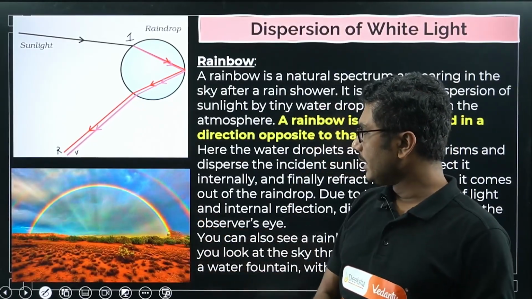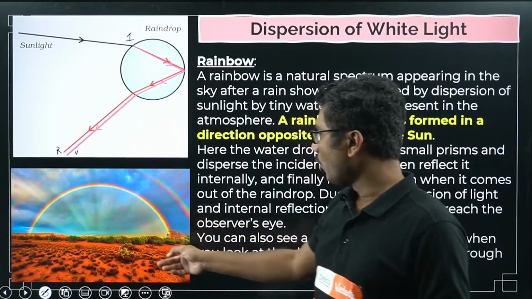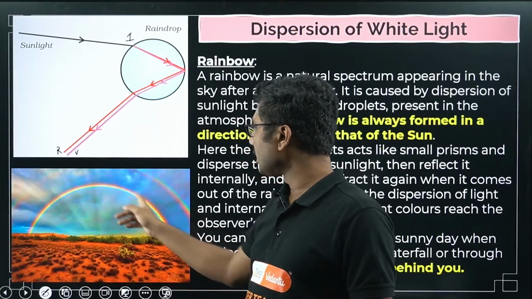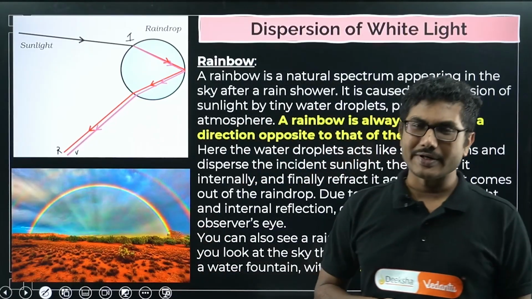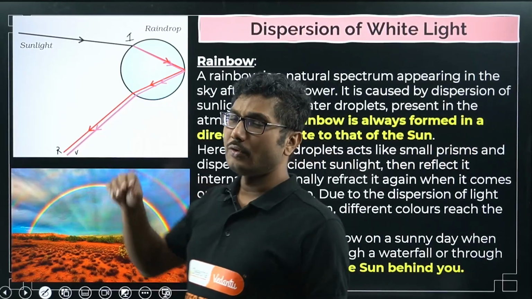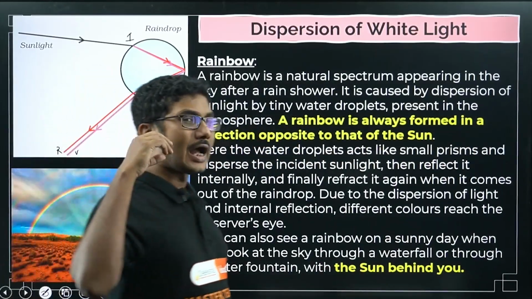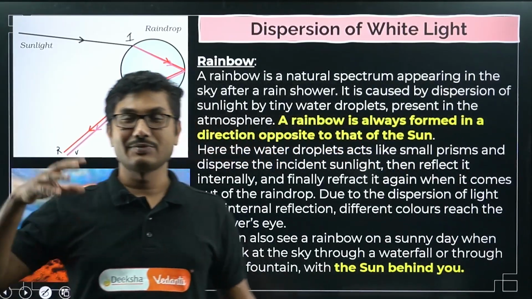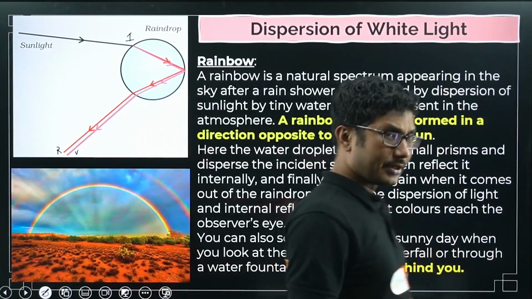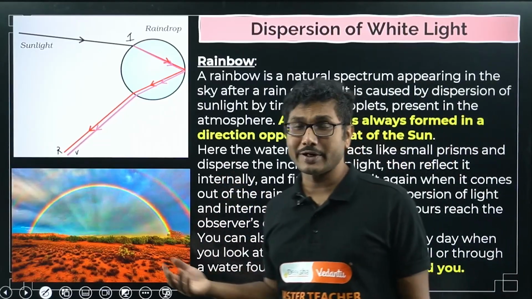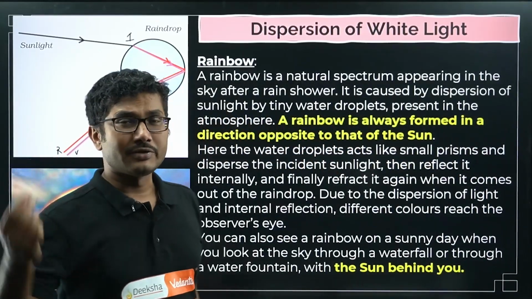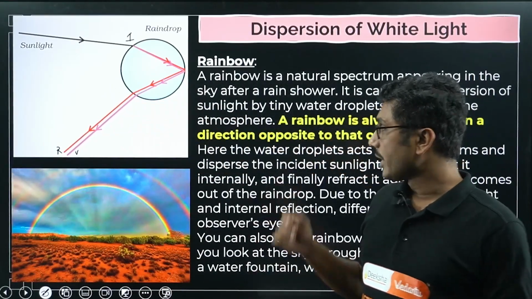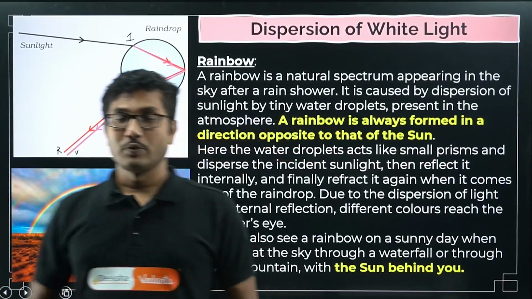And if you remember, the rainbow looks like this. All the colors are not super clear, but you can see the red color is on the top side, blue color on the bottom side, and in between yellow is very prominent. Other colors, if you observe very closely and use a really good camera, then you might be able to see at least 4 to 5 colors. Not all 7 colors are prominent, because as you know, red and orange are very close to each other, so you cannot distinguish between red and orange. Similarly, violet and blue are also very close to each other, so you cannot distinguish between violet and blue either. That's why you cannot see them.